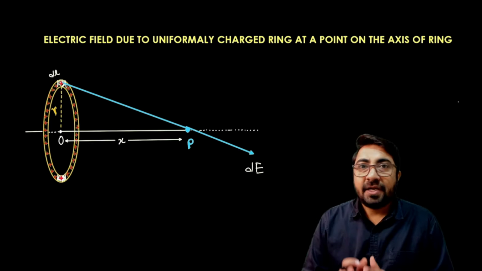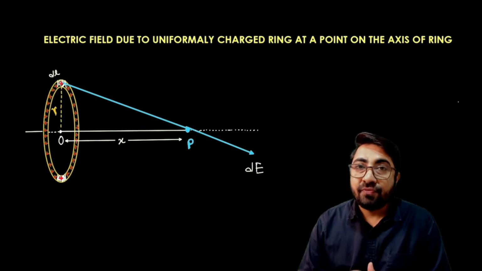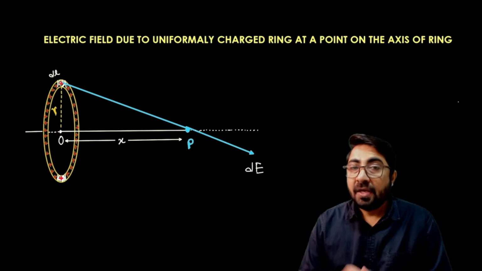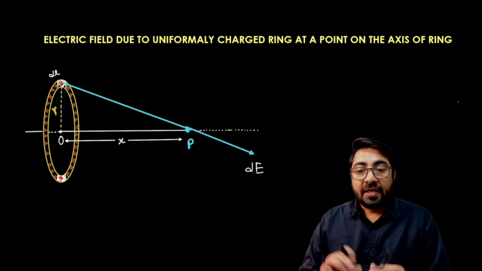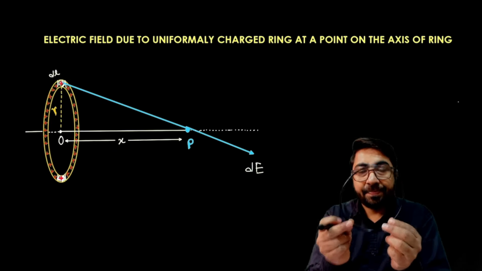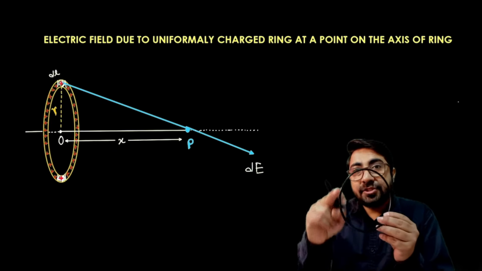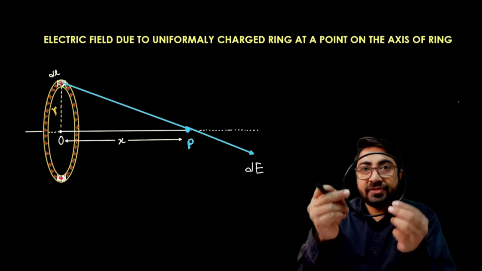Today we will start a new topic, that is electric field due to a uniformly charged ring at some axial point. Let us consider a ring and the charge is distributed uniformly over this ring.